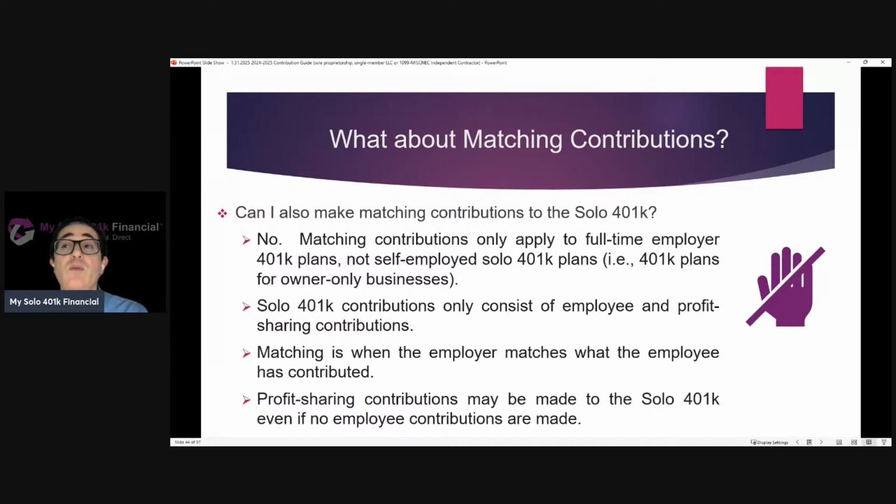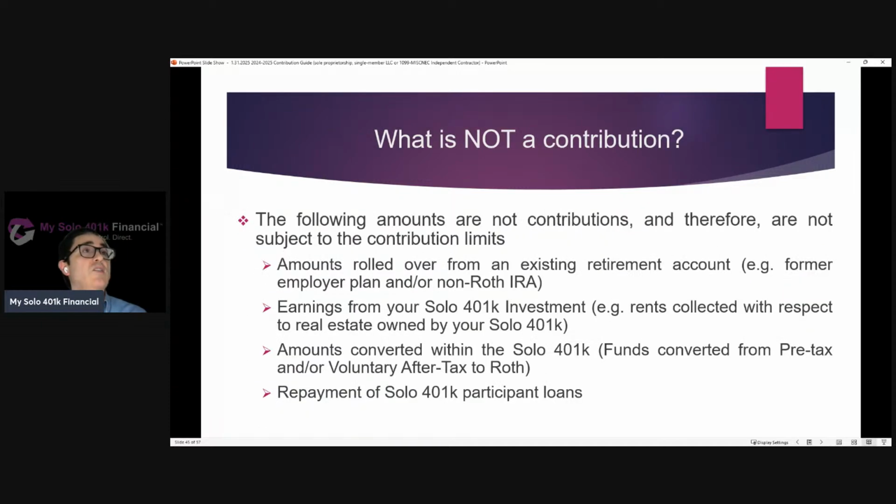So it's great, right, within profit sharing contributions. The individual might have maxed out contributions to their day job plan, so they're not even eligible to make employee contributions to the solo 401k. But making that employee contribution to the solo 401k is not a prerequisite for making profit sharing contributions. So even if they haven't made any employee contributions to the solo 401k because they hit their max on their day job plan, they're still going to be able to make employer profit sharing contributions to the solo 401k based on the limit, based on their self-employment compensation, etc.